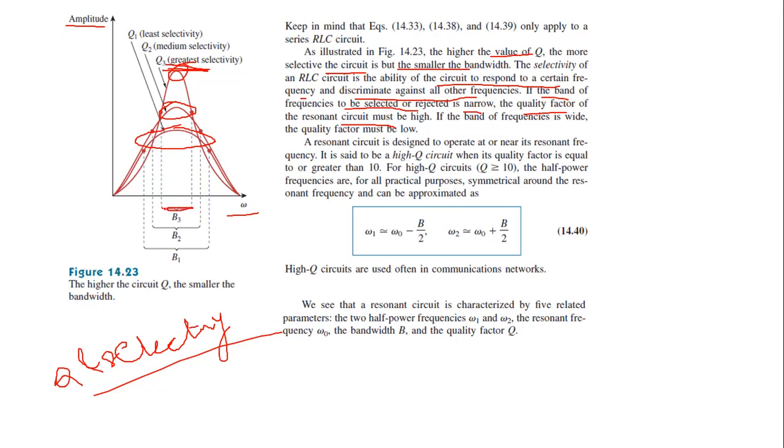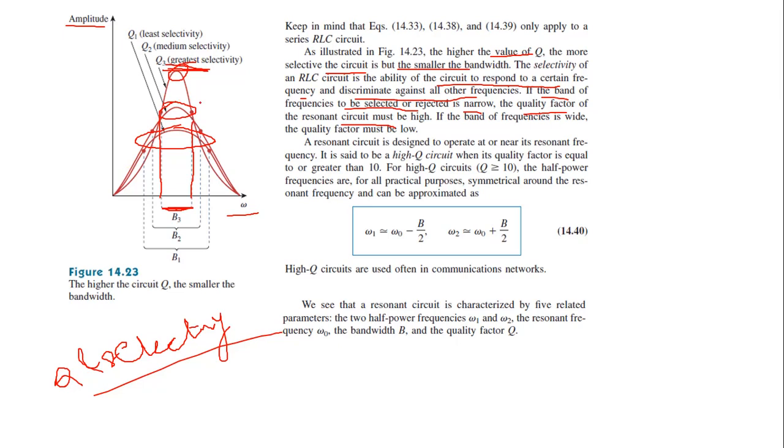Bandwidth is the difference between two frequencies, that is omega 2 and omega 1. Take this Q3, you can see the curve is very sharp. It means the circuit is highly selective, which has a higher Q factor, and you can see the corresponding bandwidth of Q3 is smaller. Now compare it with Q2.